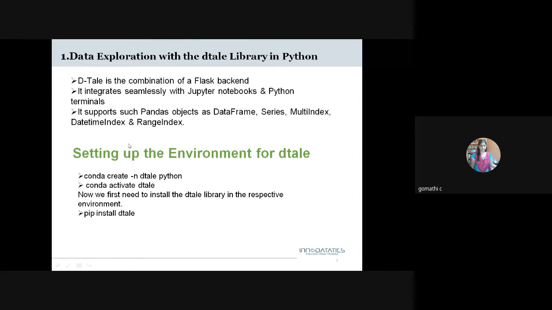See how to import this D-Tale in our Anaconda. First, in the Conda prompt, we need to create an environment, and we have to activate it. Once it is activated, in Jupyter we have to use pip install dtale.